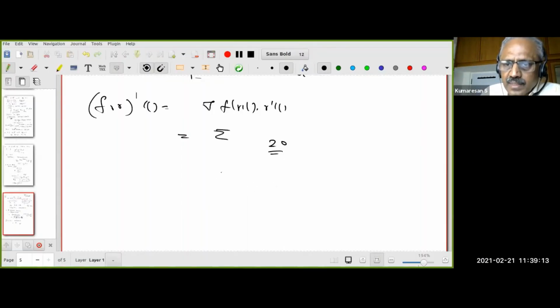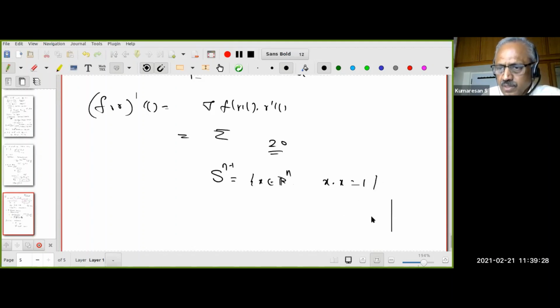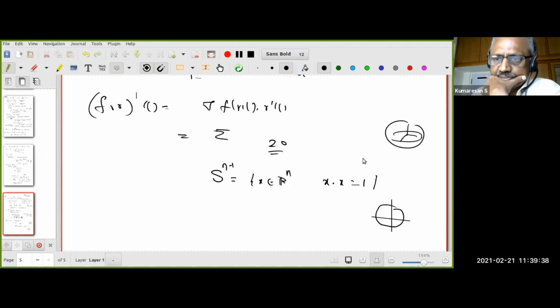Suppose, let us look at the sphere S^(n-1) in R^n, the set of all points x in R^n so that x dot x equals 1. This is nothing other than the set of points with distance 1 from the origin. Therefore, it is a sphere like a circle. In the case of 3 dimensions, it will be a sphere of radius 1 centered at the origin.